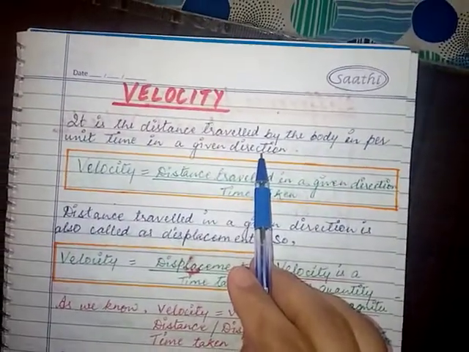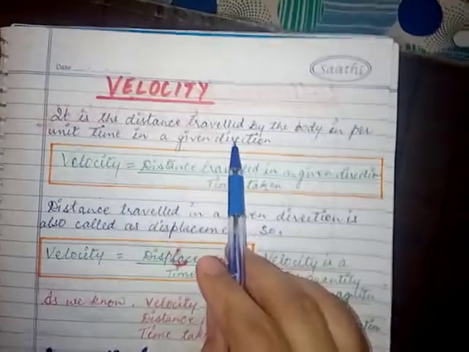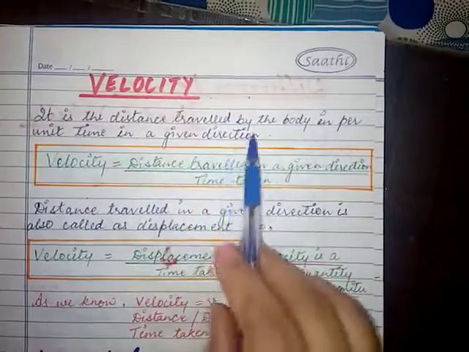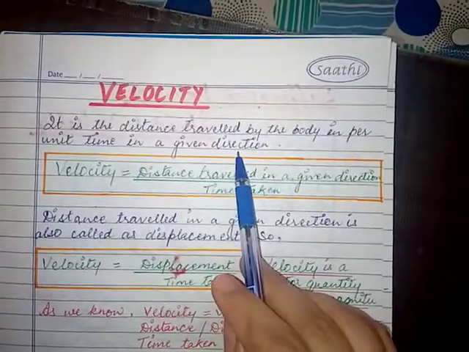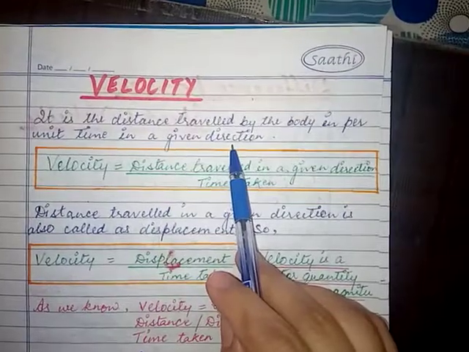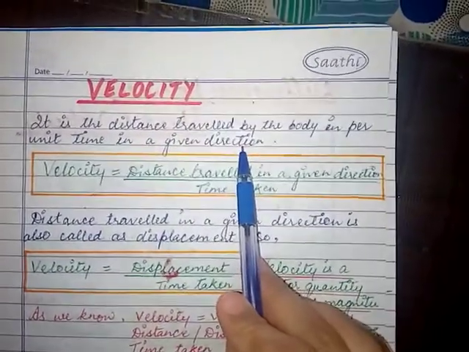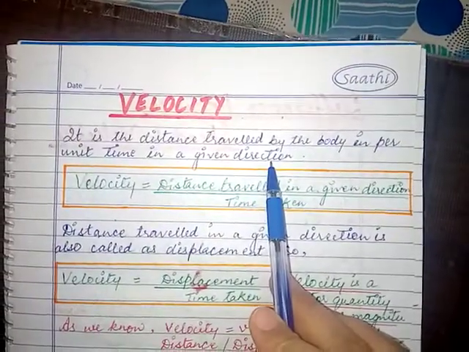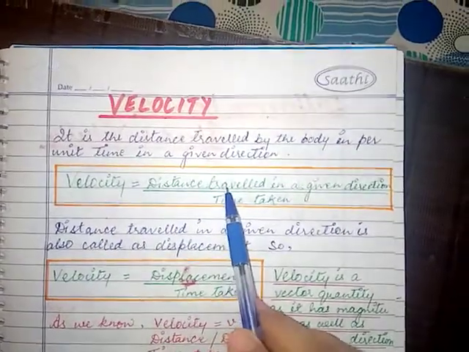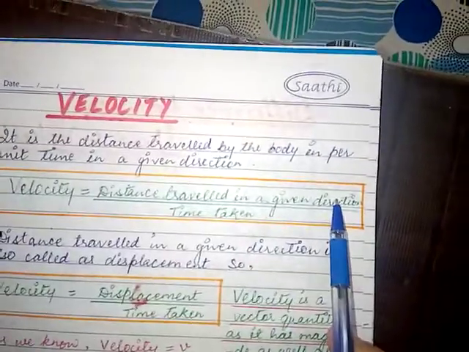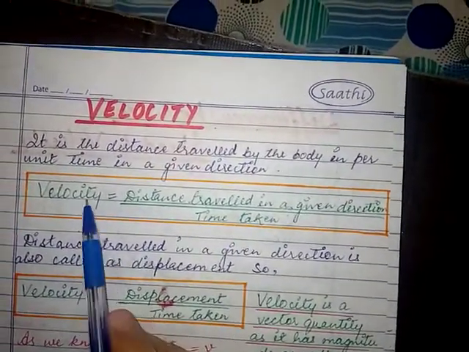meaning the body is covering a certain distance in a certain time interval, but the main thing is, in a given direction, in a particular direction. So this is also a modified form of speed: when the speed is in a particular direction, it is called velocity. By the definition, the formula becomes velocity equals distance traveled by the body in a given direction upon time taken.